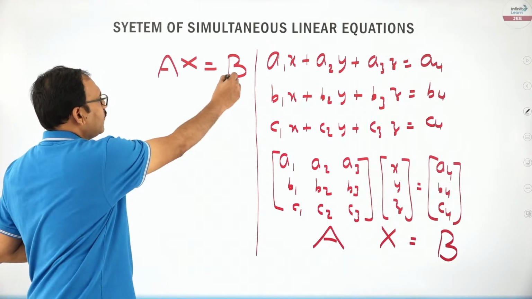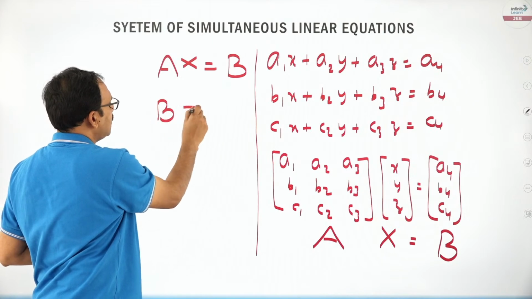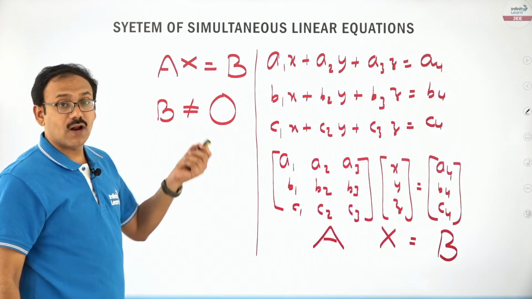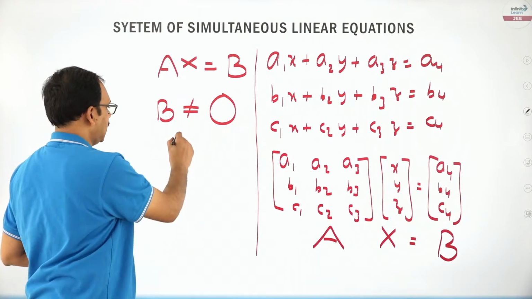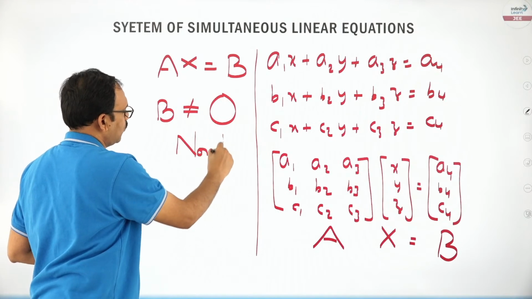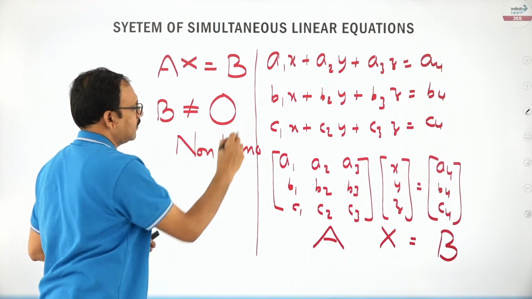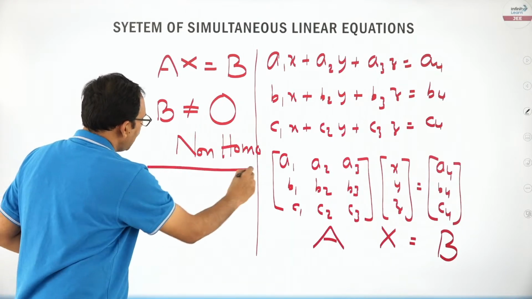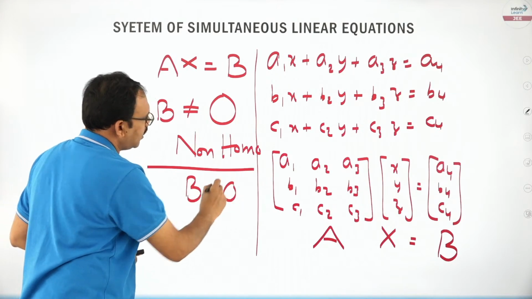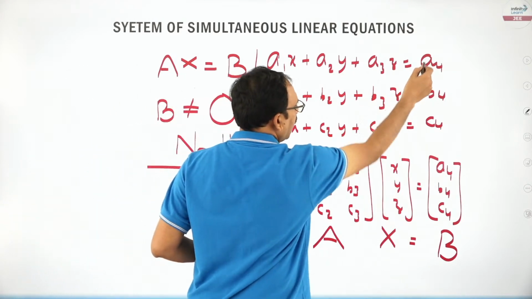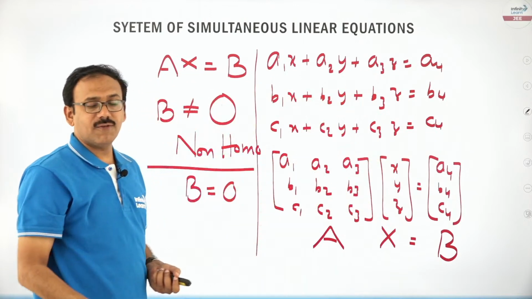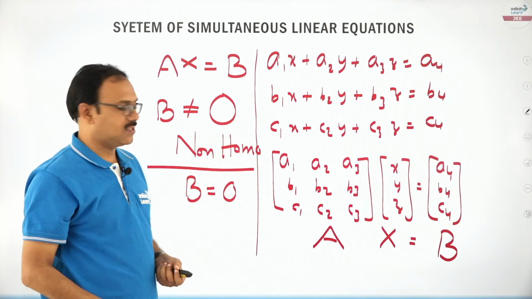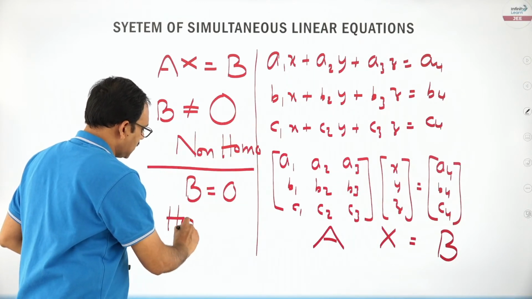Here friends, if this constant matrix B is other than a zero matrix, we call it a non-homogeneous system of equations. Whereas if B is 0, suppose all the three entries are 0, each equation is a homogeneous equation of degree 1. Yes, we call it homogeneous simultaneous equations.